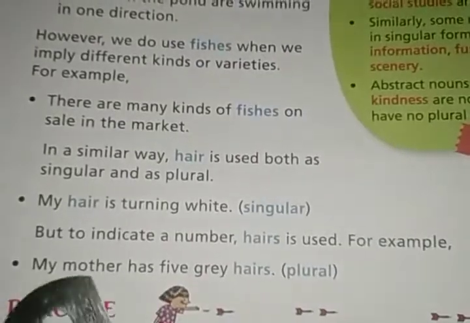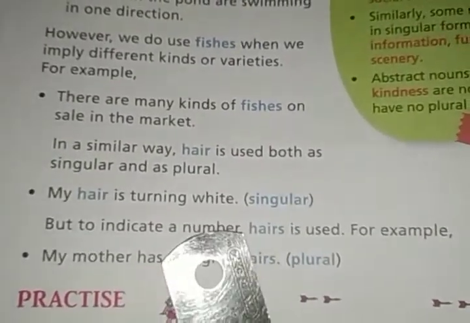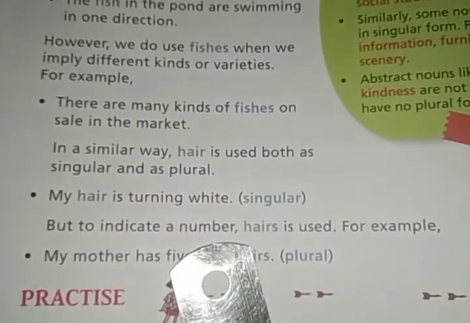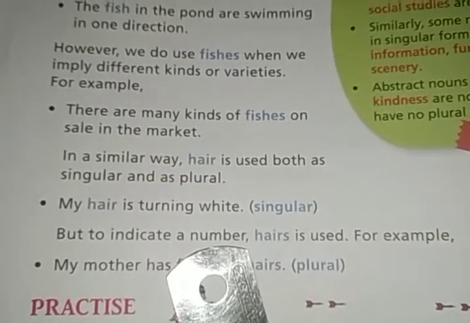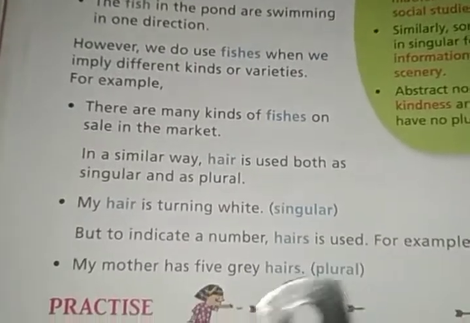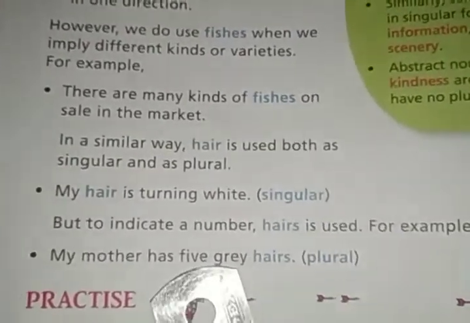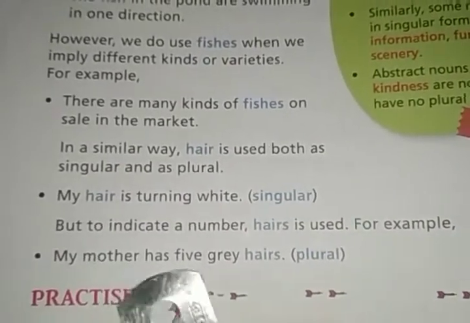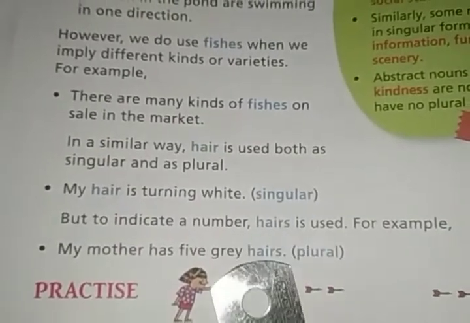For example, my mother has 5 grey hairs. When the sentence is telling about a number of hair, then it becomes hairs. Look, 5 grey hairs: 5, a number. It means a certain number of hair. That is why it is written in the plural form, that is hairs.